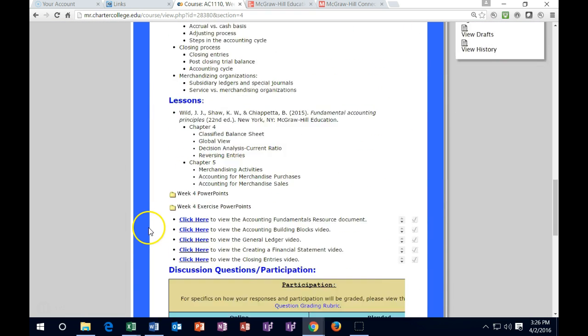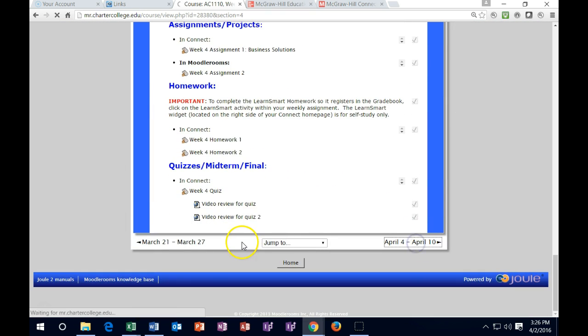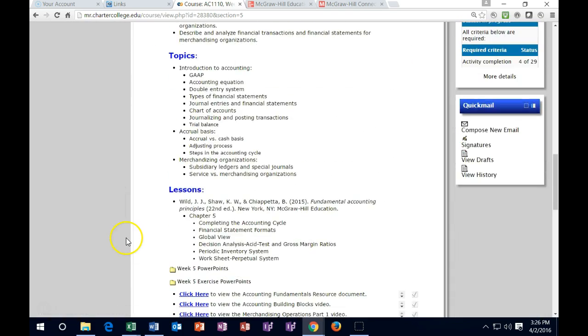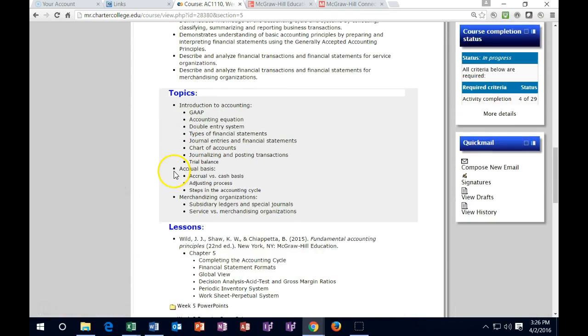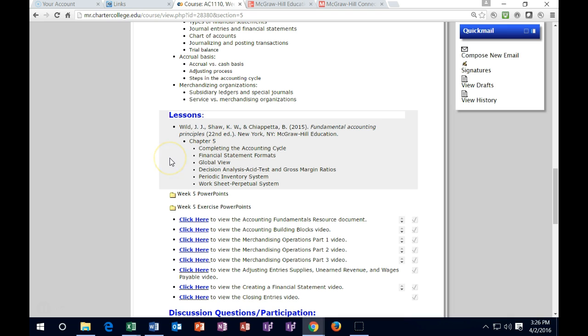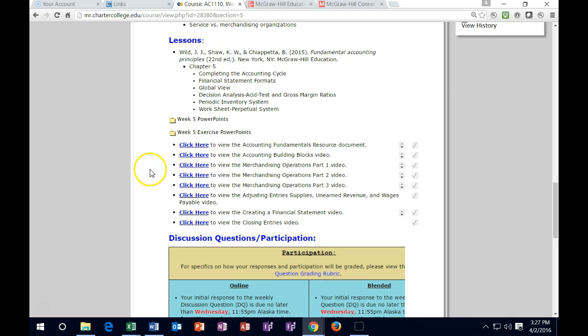So let's scroll down to week 5, the current week that we are in. The layout should be much the same, where we have the objectives, the topics, and the lessons. We're just going to be continuing on Chapter 5 this time. We started Chapter 5 last time. No new chapters. That's going to be it. Although Chapter 5 is kind of long, so there's still a bit of work to do. But hopefully there'll be some time that you can catch up on any late work or things we need to pick up on.